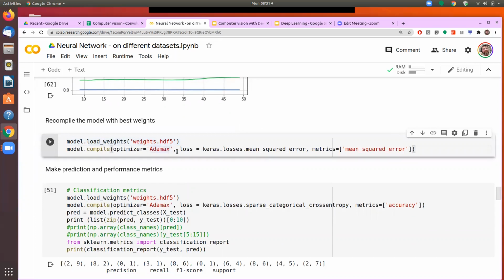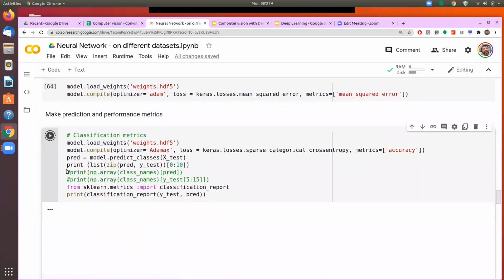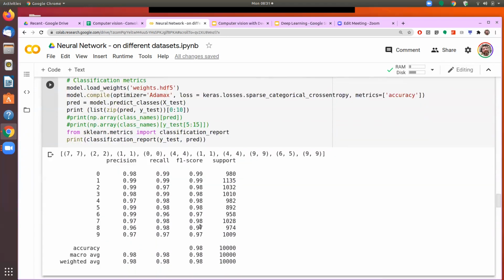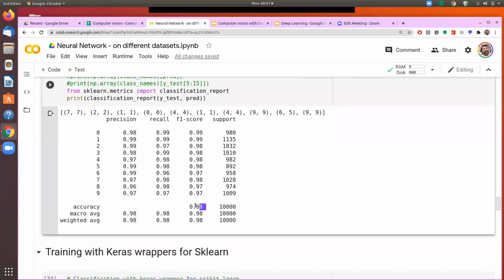Okay, so here I think was the mistake I was making. This one also has to be added. Yeah. So now if you see, our result has improved from 0.81 to 0.98. So that's the life cycle that we should go with for the neural network.